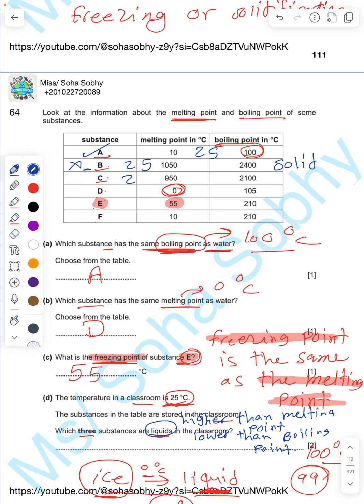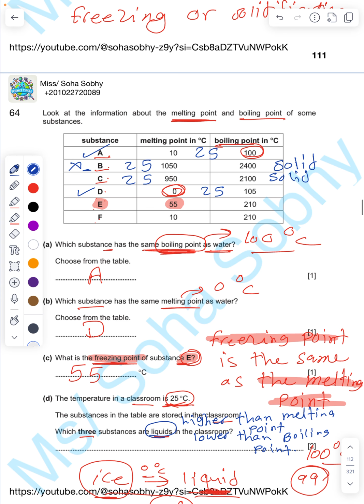See, it's also still below the melting point, so it's solid. 25 here is in between, so it's liquid. 25 here is lower than the melting point, so it's solid. Excellent. And here 25 is in between, so it will be liquid. So which three substances are liquids in the classroom? We have A, D, and F. A, D, and F.